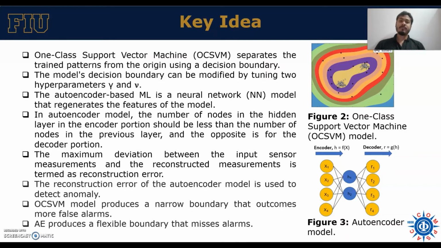The OCSVM model's hyperparameters are tuned in such a way that it comes up with a narrow boundary, but the problem is it produces more false alarms. The autoencoder model, on the other hand, produces a more flexible boundary that misses alarms. So our key idea is to merge both ideas. The OCSVM model's hyperparameters can be tuned to come up with flexible boundaries, but in that case it misses some specific dense regions, which we will see in the next slides.